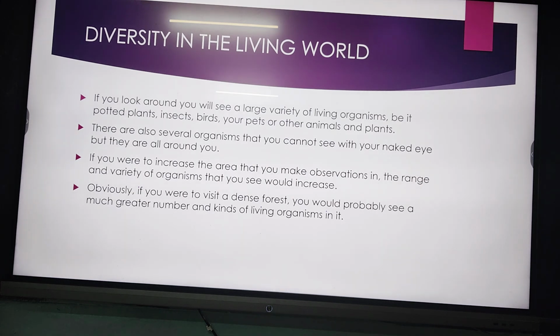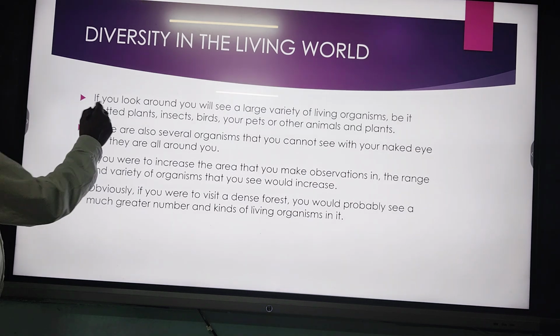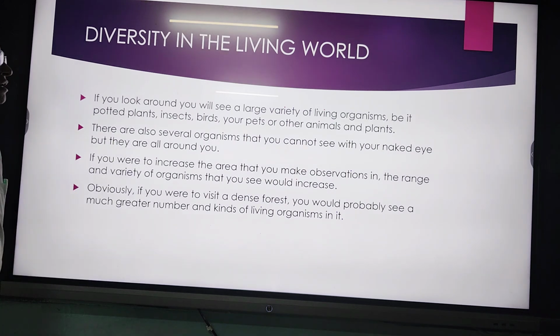But when it comes to microorganisms, you will be able to see them only with the help of a microscope. So the first point is, if you look around, you will see a large variety of living organisms, be it potted plants, insects, birds, or other animals and plants. All these things are present in an area.